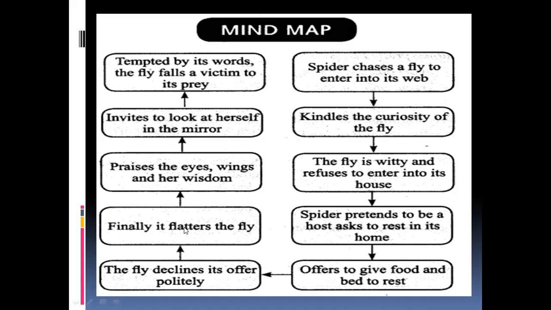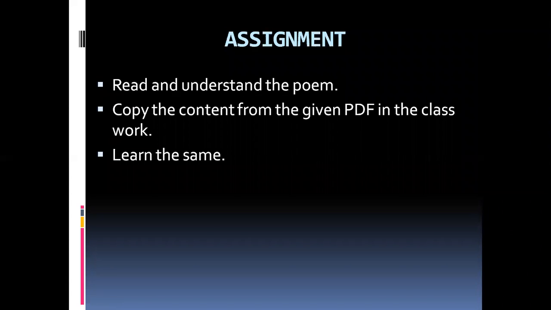So finally, it flatters the fly. How does it flatter? It praises the eyes, wings, and her wisdom. It invites the fly to look at herself in the mirror. So, tempted by its words, the fly falls a victim to its prey. Prey means food, okay? So that's all, children. I hope you understand this.